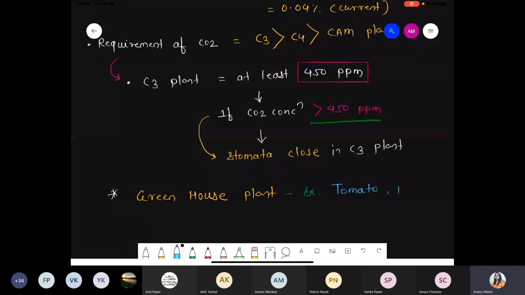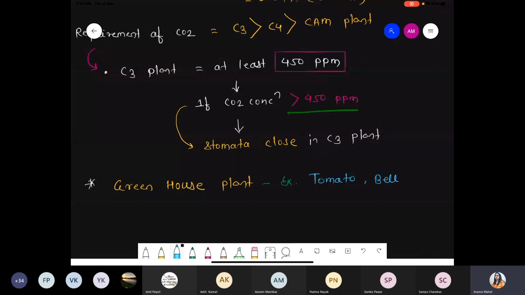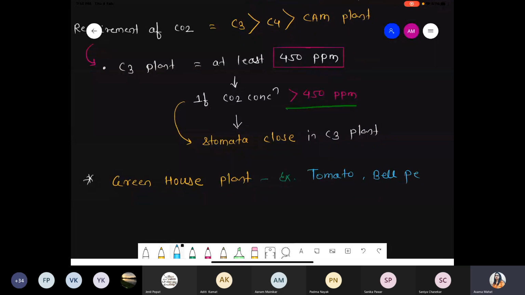These two plants are more specifically referred to as greenhouse plants. Greenhouse plant means what? Do you know? In case of the greenhouse plant, there is a controlled condition. Green net is there, optimum temperature, moisture, everything they get in a controlled manner.